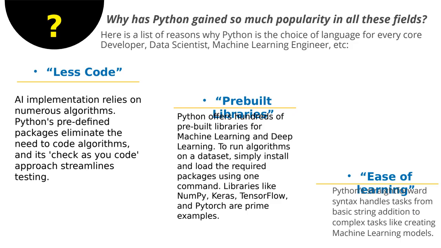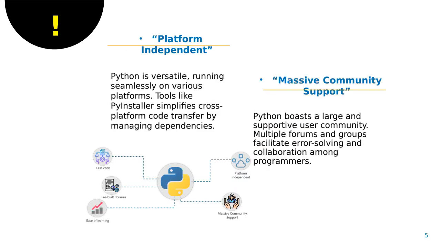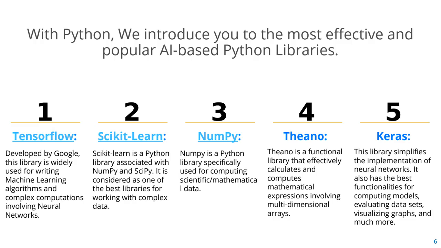So why have I chosen Python for this? Because there are other languages also by which we can implement AI. But why is Python so popular nowadays? It needs very few lines of code. It has pre-built libraries. It is very easy to learn, it is platform independent, and it can support massive data, or big data, we can say.